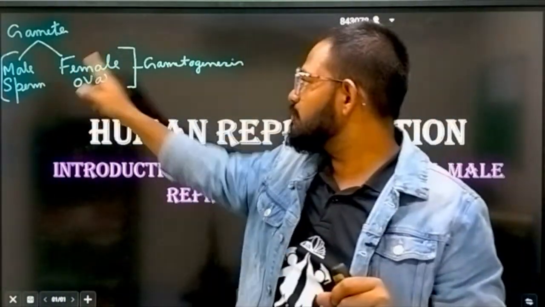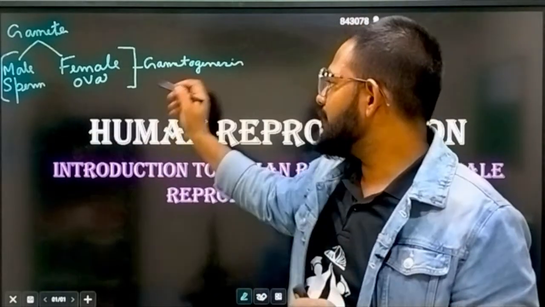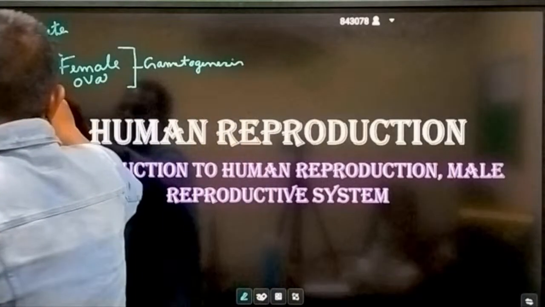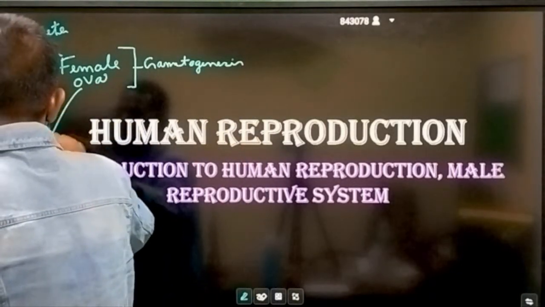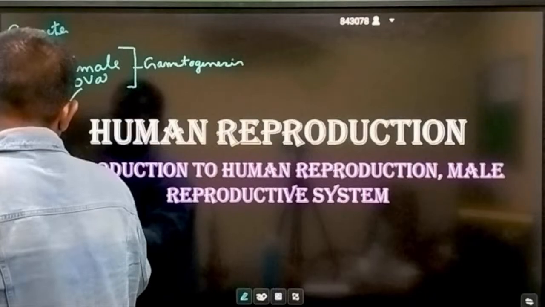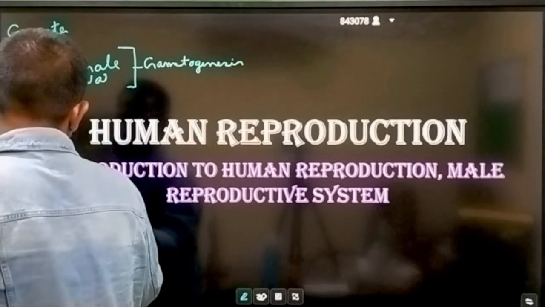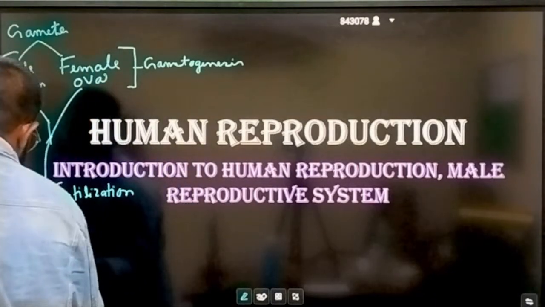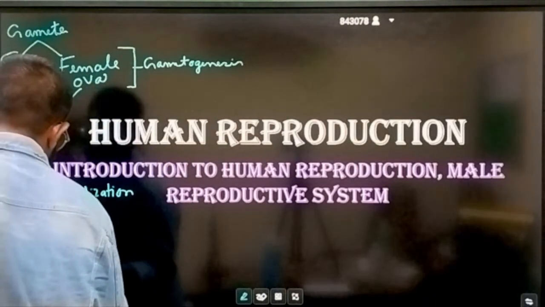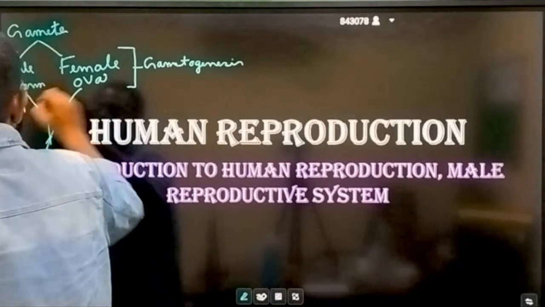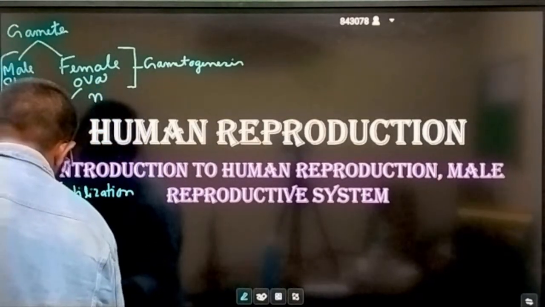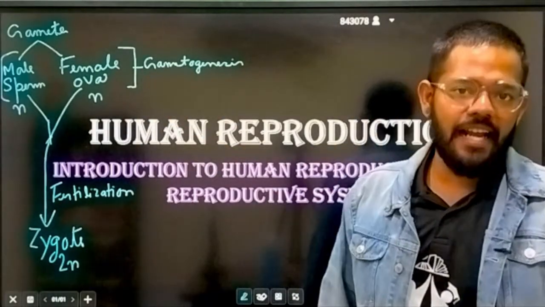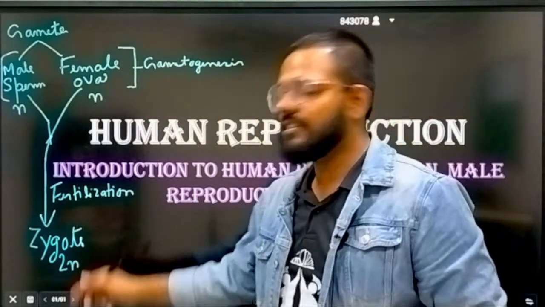Male gamete is your sperm and female gamete is your ova, and the formation of these two gametes is called gametogenesis. Now these two gametes get fused, and that is called fertilization. And the result of fertilization is zygote. These both are N, and this is your 2N. So first we have seen gametogenesis, then fertilization, and by fertilization we get zygote.